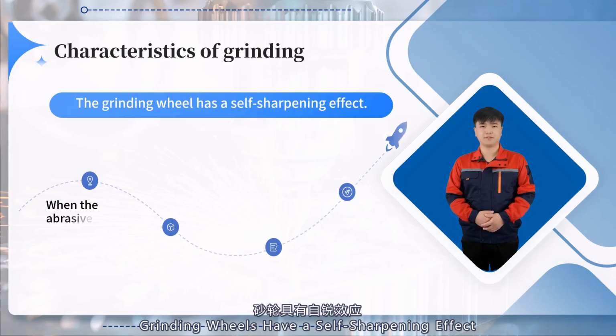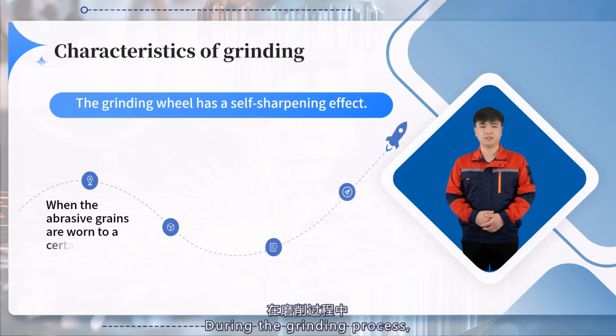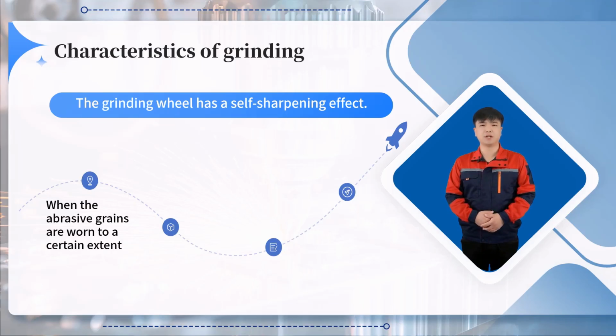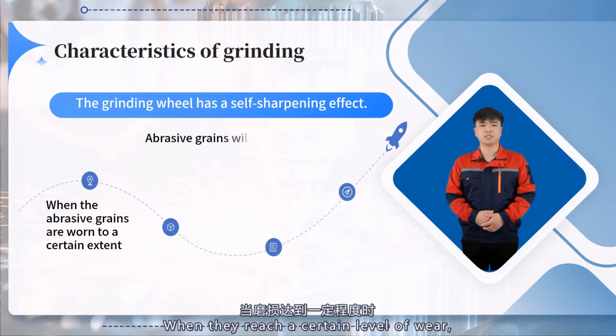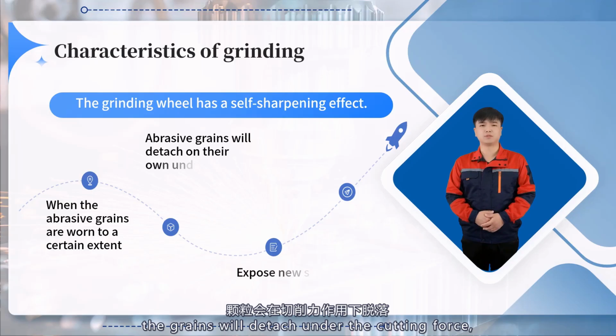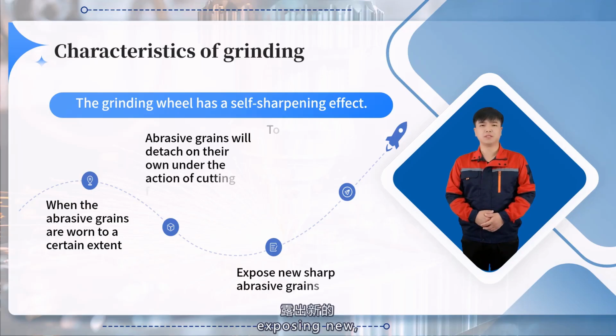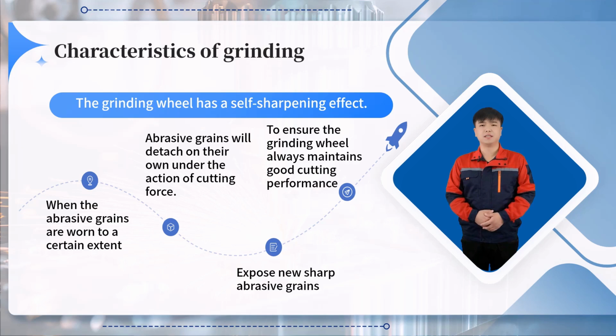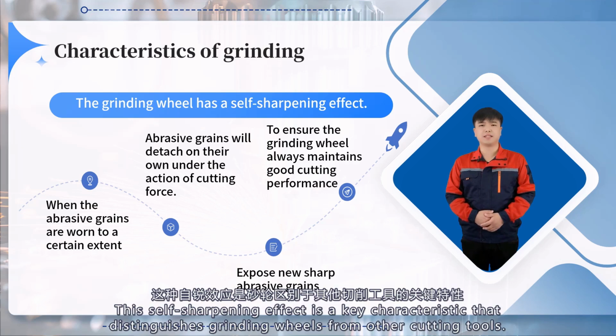Grinding wheels have a self-sharpening effect. During the grinding process, abrasive grains gradually wear down. When they reach a certain level of wear, the grains will detach under the cutting force, exposing new, sharp, abrasive grains. This allows the grinding wheel to maintain good cutting performance consistently. This self-sharpening effect is a key characteristic that distinguishes grinding wheels from other cutting tools.